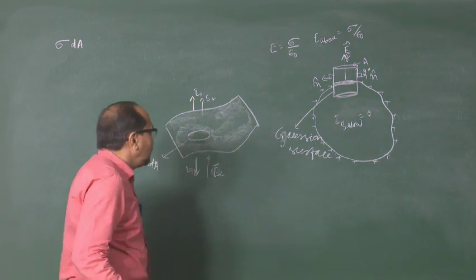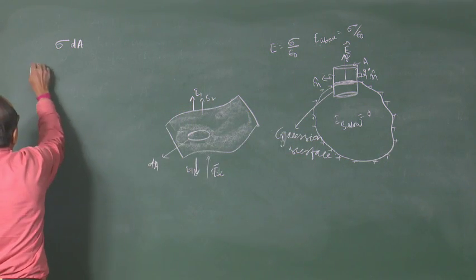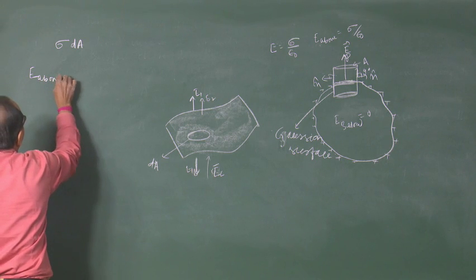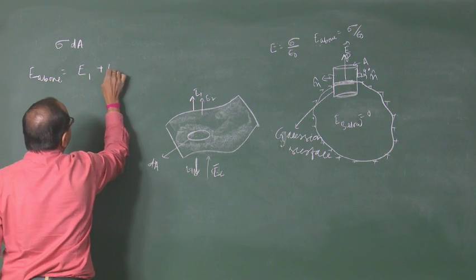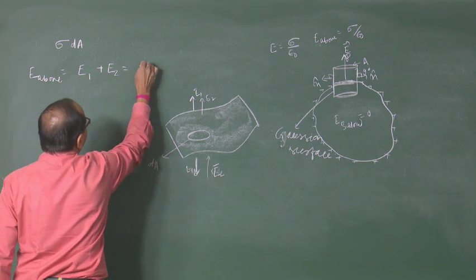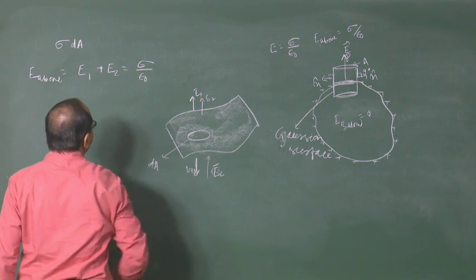So, we have E above, the total electric field, as E1 plus E2, and that is equal to sigma by epsilon naught.